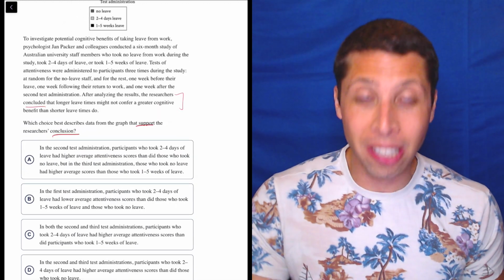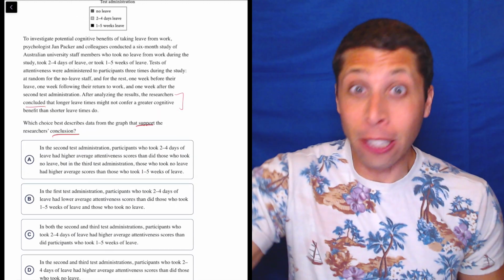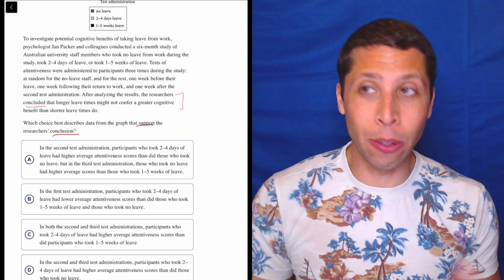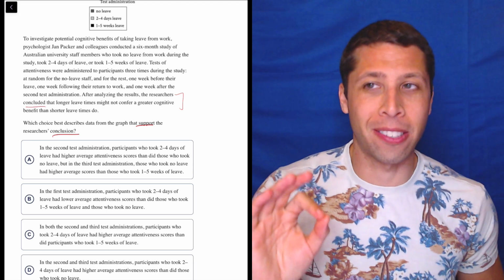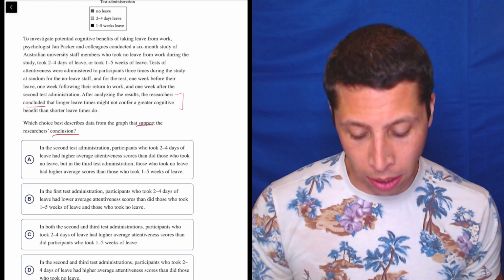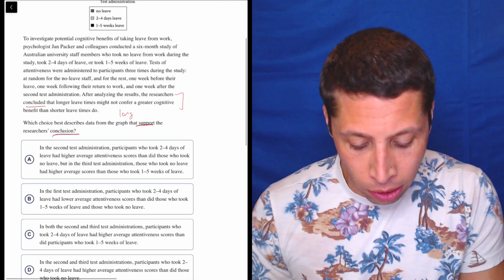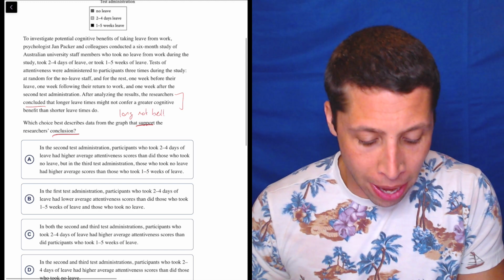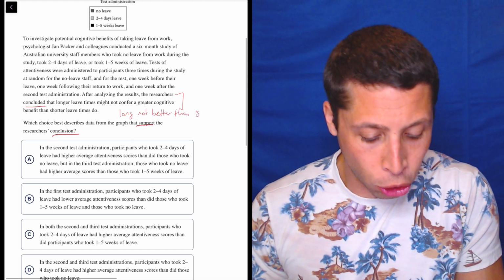But the key piece here is they said at the end, this is the conclusion. So it's not like we have to guess what they concluded. They're just going to come out and say it. So that part of this kind of question is not really hard. But we should summarize it. It's a little weird the way it's worded. Basically what they're saying is long, not better than short.